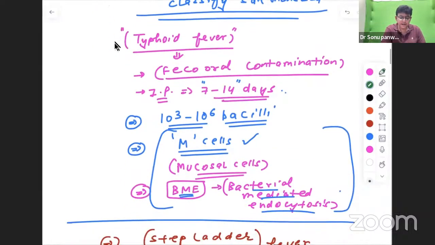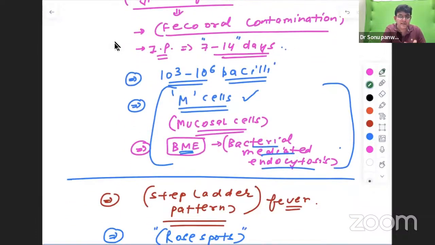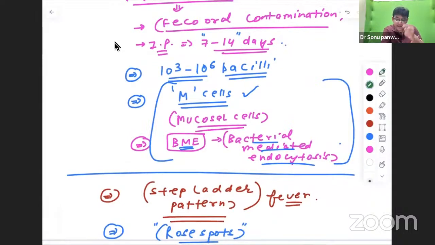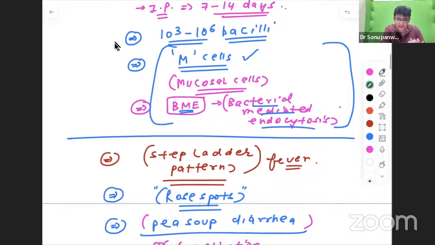Now it is obsolete. Typhoid fever: fecal contamination, and how much is the infective dose? 10^3 to 10^6 bacilli should be there to cause the infection. Incubation period of typhoid fever, how much? 1 to 2 weeks. Which particular cells of the intestine are involved? Mucosal cells. And there is a unique phenomenon which is observed in Salmonella pathogenesis, Shigella also, and that is bacteria-mediated endocytosis. And why do they try to endocytose? Because they have a number of mechanisms to survive because of this endocytosis, like the type 3 secretion system, and a number of others. Don't get deep into that. Bacterial mediated endocytosis is there.